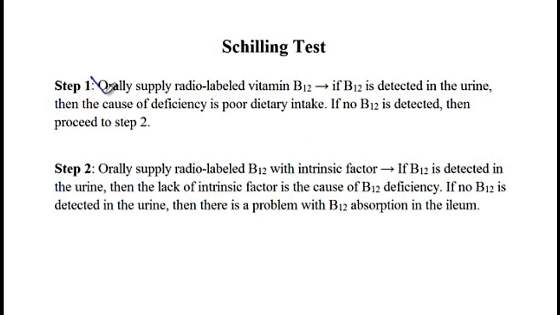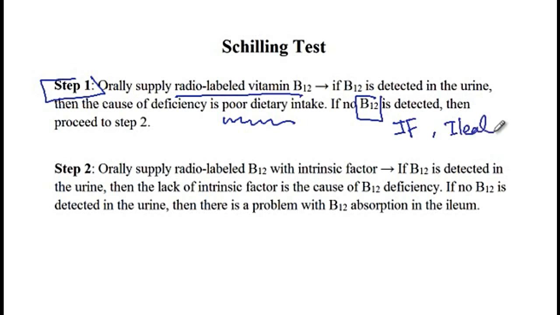Now, to understand the etiology of vitamin B12 deficiency, you can use the Schilling test, and how it works is that in step 1, you will provide the patient with radio-labeled B12, and if B12 is detected in the urine, then it means that it has been absorbed, and thus the reason for vitamin B12 deficiency is simply poor dietary intake. However, if you do not detect B12 in the urine, then the deficiency could be either due to the lack of intrinsic factor, or it could be a problem with the absorption of B12 in the ileum, and thus you will have to use step 2 to find out the underlying cause.